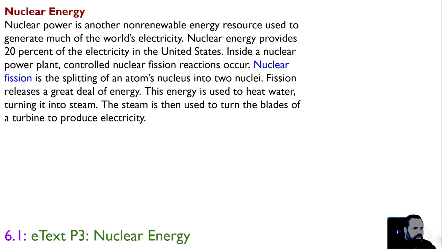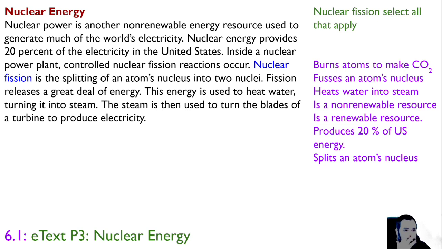Inside a nuclear power plant, controlled nuclear fission, F-I-S-S-I-O-N, reactions occur. Nuclear fission is when you split an atom's nucleus into two. When you do fission, a great deal of energy is released. This energy is used to heat water and turn it into steam. The steam then pushes up and turns the blade of a turbine and produces electricity. So we're using the heat from the fission to produce steam and to turn a turbine.